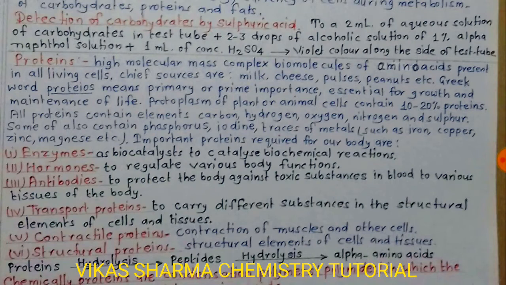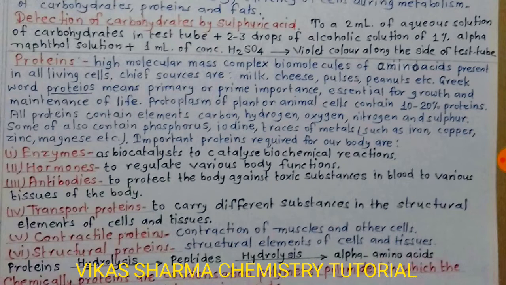These are high molecular mass complex biomolecules of amino acids present in all living cells. Chief sources are milk, cheese, pulses, peanuts, etc. The Greek word proteins means primary or of prime importance, essential for growth and maintenance of life. Protoplasm of plant or animal cells contains 10 to 20% protein.